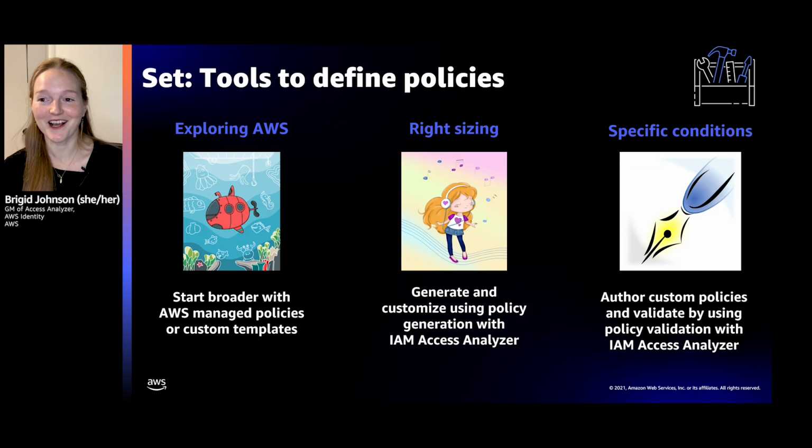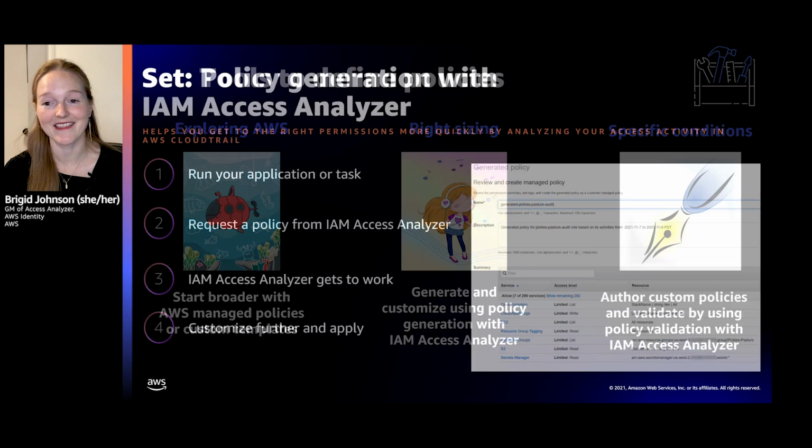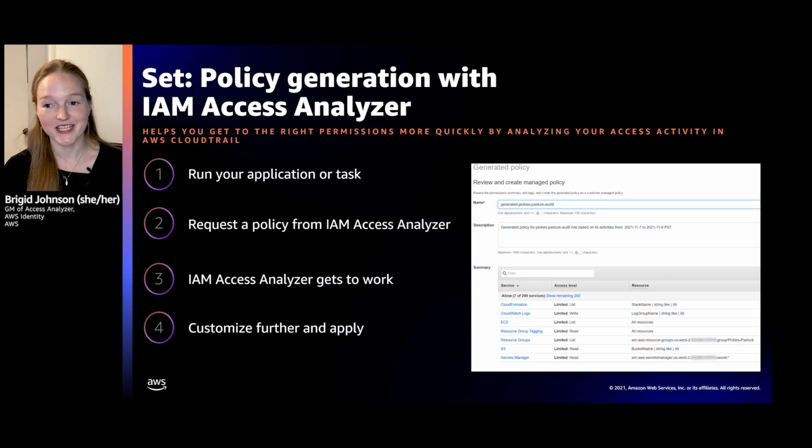All right, so let's talk about policy generation. This is the high-level workflow. You run your application or task, you request a policy from Access Analyzer, Access Analyzer goes and does the work, looks at your CloudTrail activity, and then you get to customize further and apply it. Fun fact, when I was doing my demo for this, I was like, all right, I'll try it once and then I'll do the recording. And I went through it and I was like, wow, that was super easy. And I wish I had recorded it the first time because it worked like a charm.